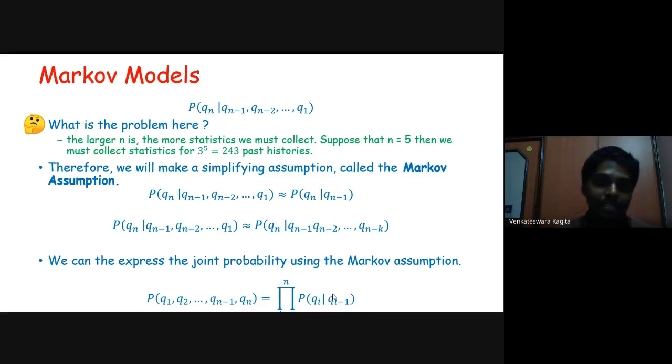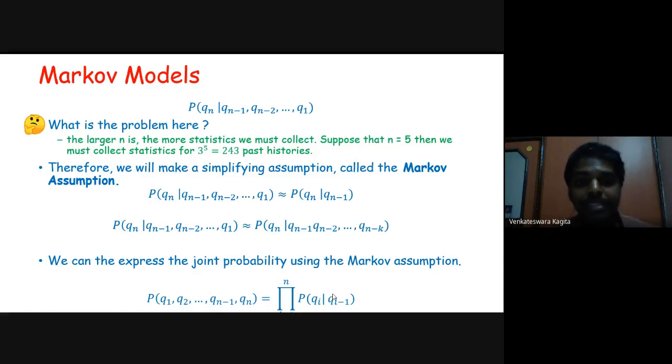There is another assumption also, the kth order Markov assumption, in which we assume that the weather of today depends on the previous k days, or in other words, the present state depends on the previous k states. So the probability of Qn given Qn minus 1 to Q1 is equivalent to the probability of Qn given Qn minus 1 to Qn minus k, because the assumption is it doesn't depend on the other states. So we can simply ignore the other states, from n minus k minus 1 down to the first state.